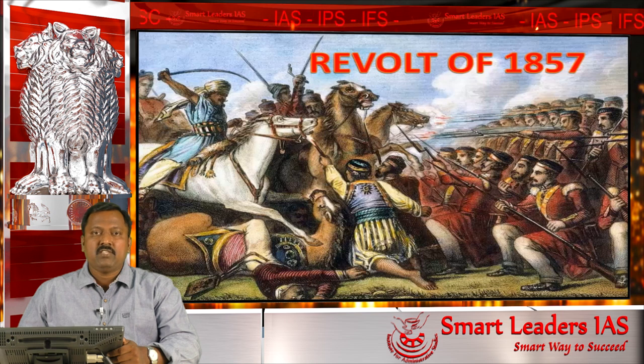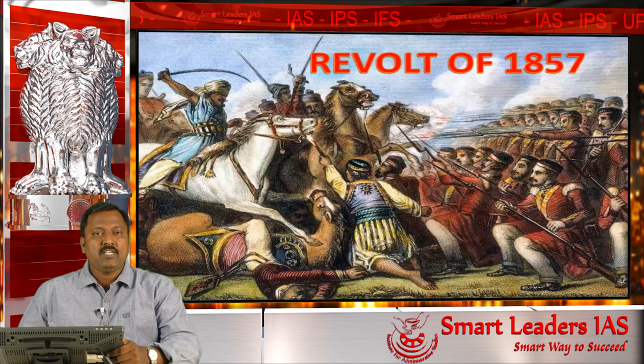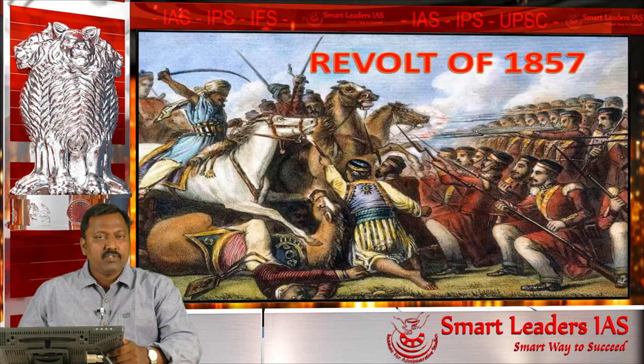The 1857 revolt is considered to be one of the watermarks, one of the important events, because the British rule in India can be classified into the British rule before the revolt of 1857 and after the revolt of 1857.